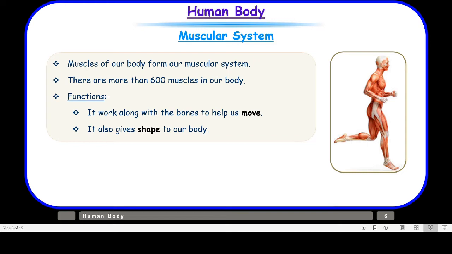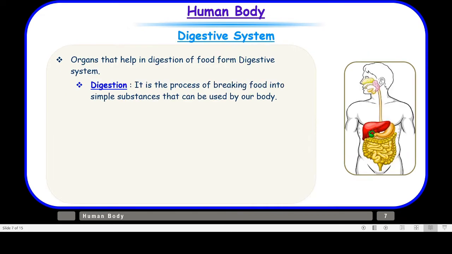So children, with this let us move on to the digestive system. Organs that help in digestion of food form the digestive system. So first of all, we should know what is digestion. Digestion is the process of breaking food into simple substances that can be used by our body. That means the big chunks of food that you eat are to be broken down into small pieces so that your body can absorb them, because your body cannot absorb those big bites, right?